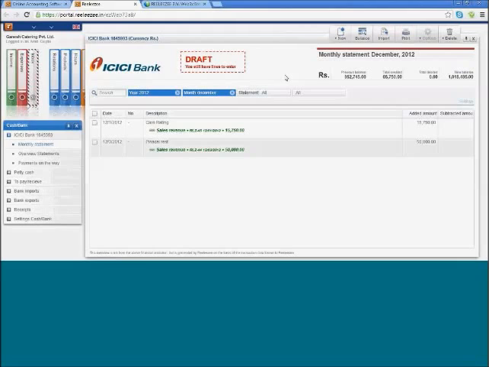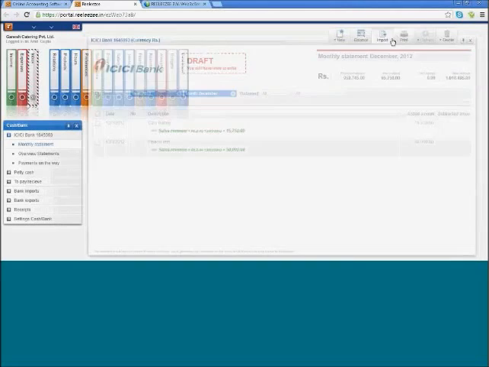Imagine a situation where your accountant at the end of the month picks up the bank statement and starts matching with all the expenses that has happened, or for that matter matches with all the income that has happened through the invoices. So to avoid the extra work, we've given an option of importing bank statements.